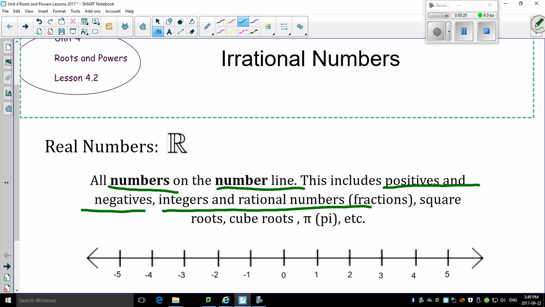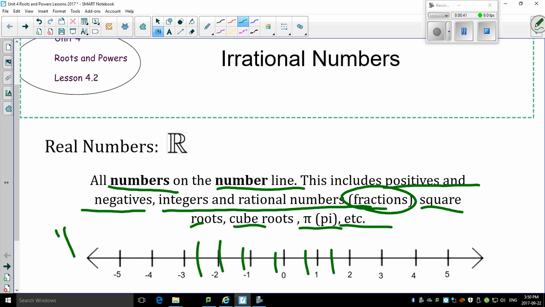Integers and rational numbers. What's a rational number? Those are fractions, those are decimals, those are repeating decimals, and so on. All the square roots, cube roots, pi, everything else, they all fit on this number line. So guess what? They are all part of the real number system.